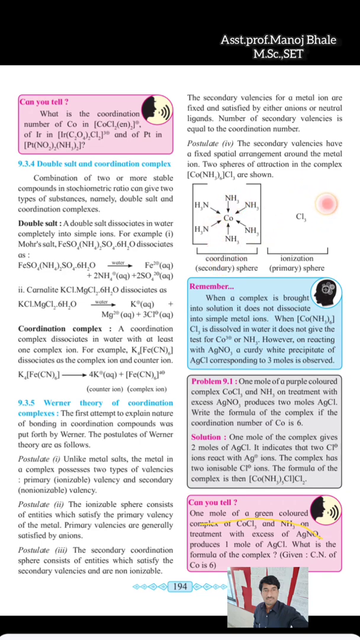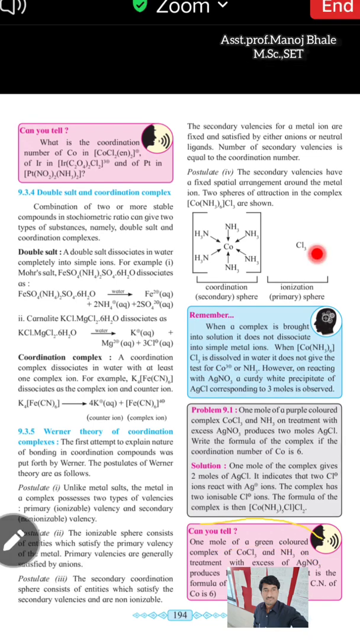While outside of the square bracket, where the chlorine is present, it also has a number of names given there. The first one is the ionization sphere, which also has another name, the primary sphere. This is the ionization sphere, and this is the primary sphere. So these are the important assumptions given by Werner, the scientist. And also we are seeing a number of related examples.